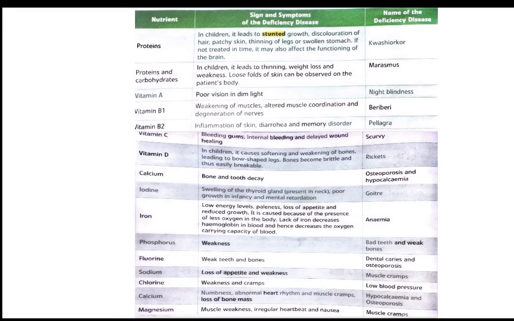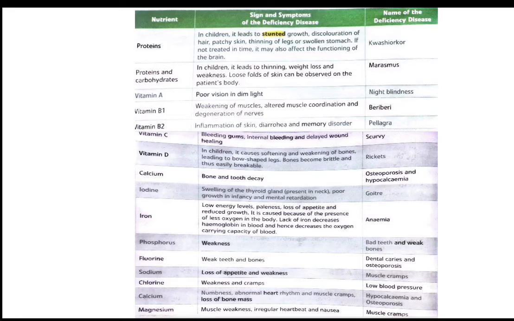Our bones are usually very hard. But if we have this disease, our bones will be very weak and soft, and we will have bow-shaped legs. Bones will become brittle, and they will be easily breakable. Calcium. If we don't consume calcium, we will have osteoporosis and hypocalcemia. In this disease, what will happen? Our bones and teeth will be decayed.